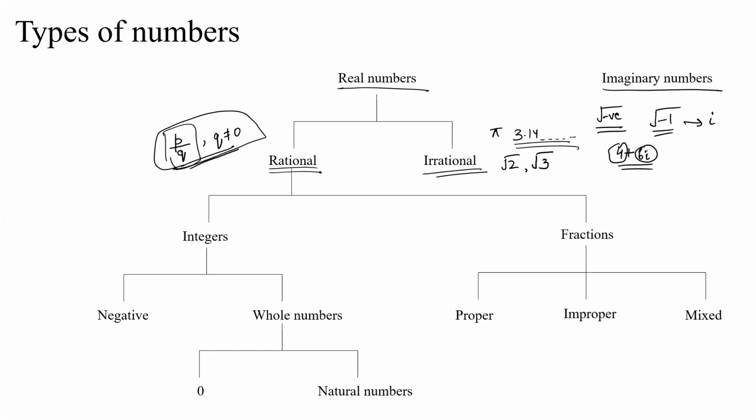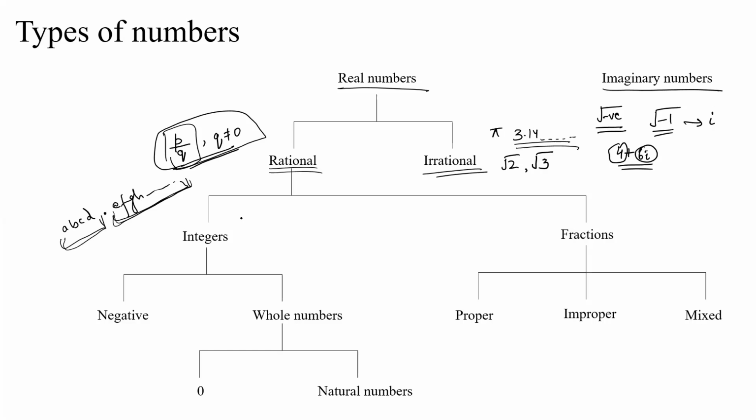Further, if we divide rational numbers, we have integers and fractions. Any number can be written in the form a, b, c, d, and so on, and then a dot, and then e, f, g, h, and so on. So this is known as the decimal part. This is known as the non-decimal part of the number. If the decimal part of the number, which is this, is 0, it is called an integer. If this is non-zero, it is a fraction.